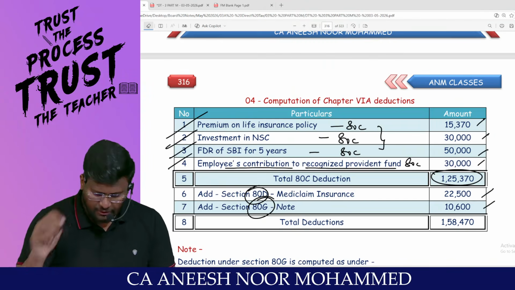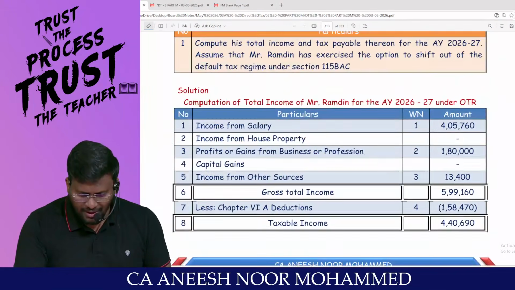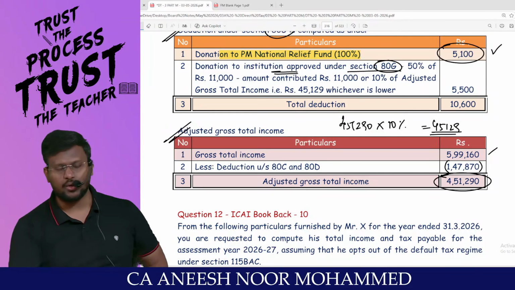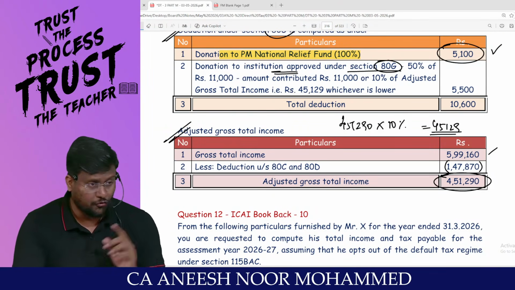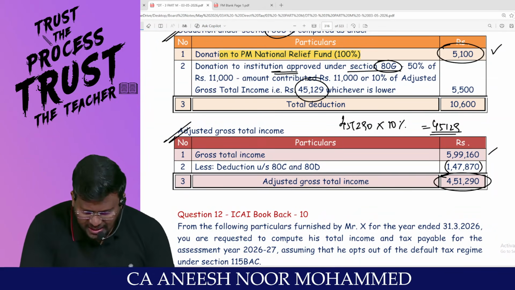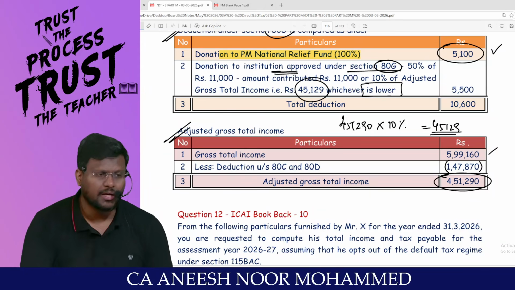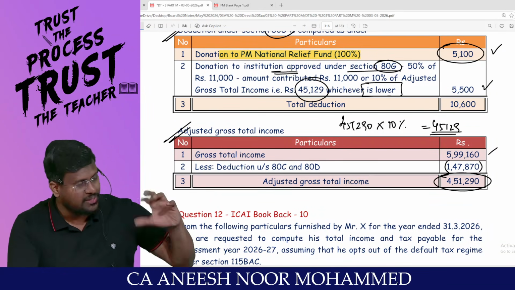But to that fund itself, I have contributed only how much? 11,000. So on that 11,000, sir, restrict it to 50 percent. What is 50% of 11,000? 5,500. So 5,500 or 10 percent of the adjusted total income, whichever is lower, can be claimed as a deduction, which comes to only 5,500. What is the logic?